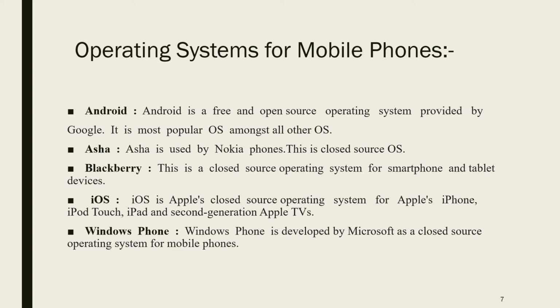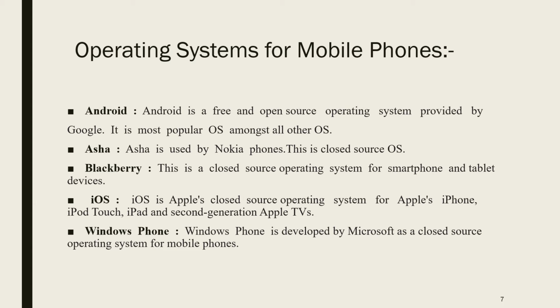Now, operating systems for mobile phones. Mobile is one of the latest devices which most of us use. So Android is a very famous operating system. Android is a free and open source operating system provided by Google. It is the most popular operating system among all. And automatically when you update it, the next versions are installed on the phones.